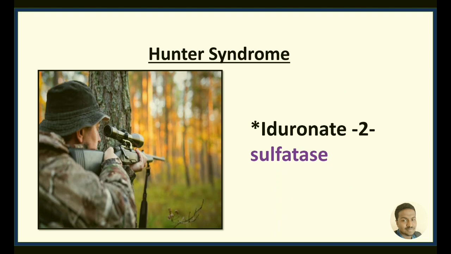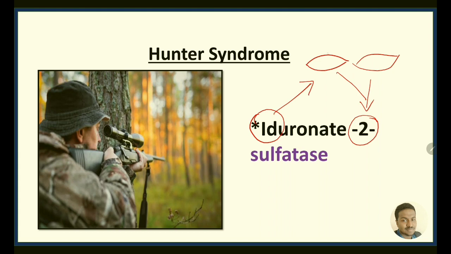Next on the list is Hunter. For Hunter, what is important is the eyes, and we know we have a pair of eyes too. So it is 2 iduronate, and every gun has gunpowder. In that gunpowder, one of the components is sulfur. So remember, sulfatase. Hunter syndrome, the enzyme defect is iduronate 2-sulfatase.